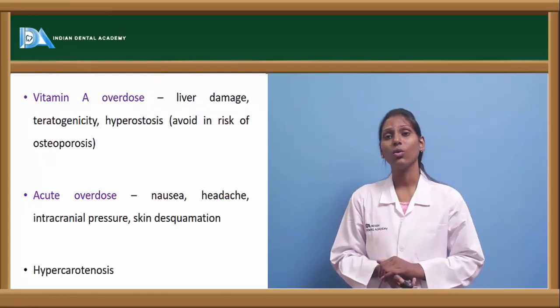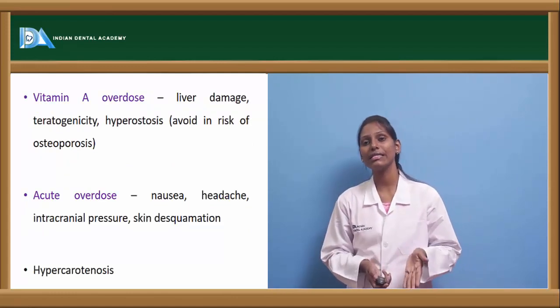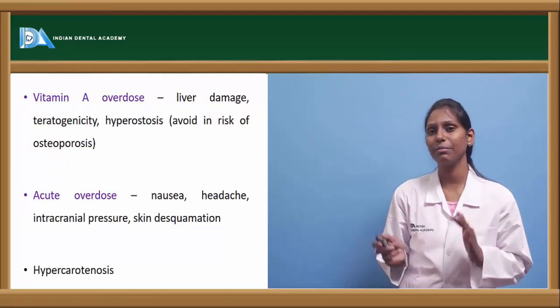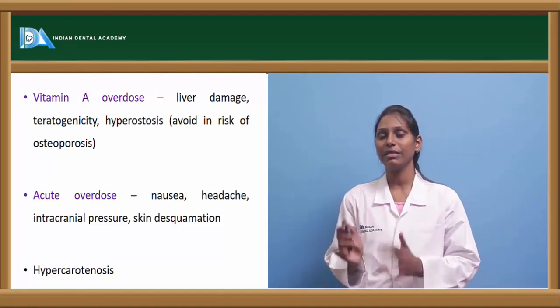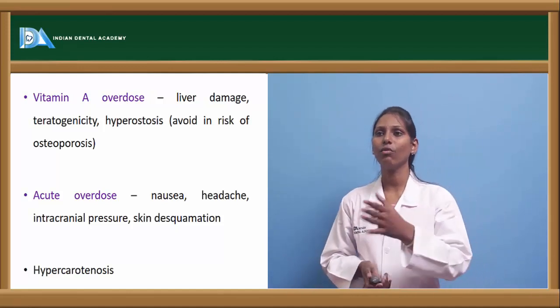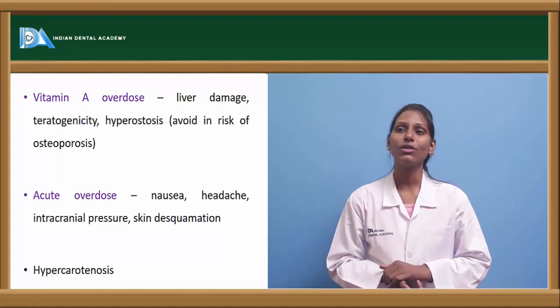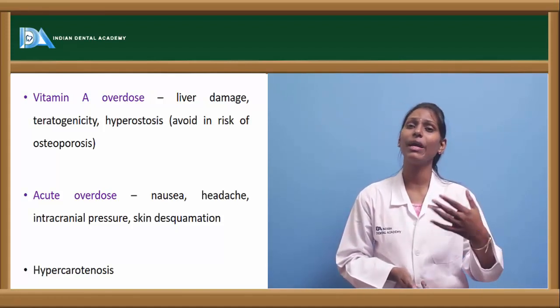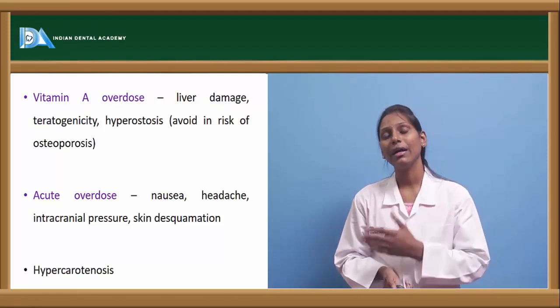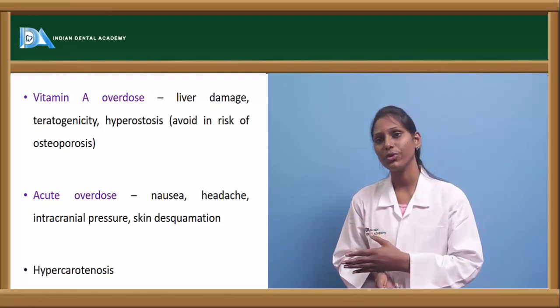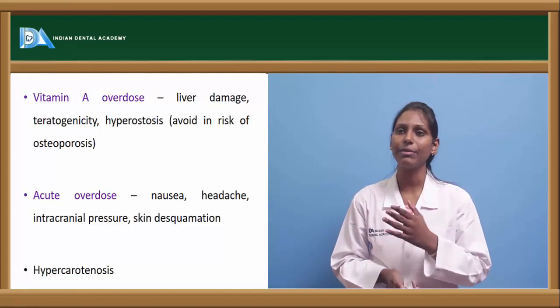There is something called overdose of vitamin A. As we have already seen, vitamin A is fat soluble, so it can be easily stored within the liver and also in the fat. What happens is there will be liver damage, there can be teratogenicity, and there will be hyperostosis. So in patients who have a risk of osteoporosis, always try to avoid vitamin A because of this condition.